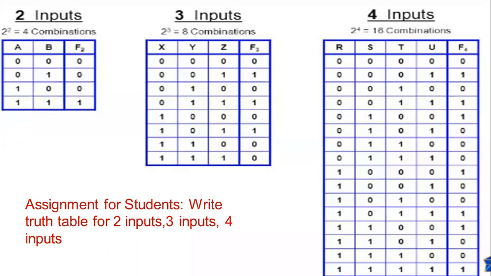Okay. So this is the assignment for you. Write the truth table for 2 inputs, 3 inputs and 4 inputs.